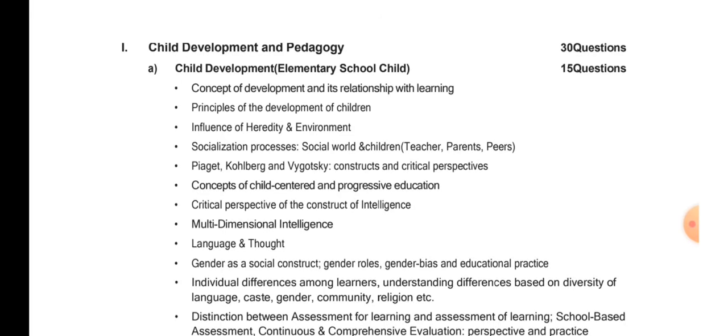So here A is given, child development, elementary school child. Elementary school child means what? Classes 6 to 8, right? So what you have to study is the concept of development in its relationship with learning. So you have to know what the different types of development are, right? Moral development, physical development, cognitive development, right? Then social development. So all those things you have to study.